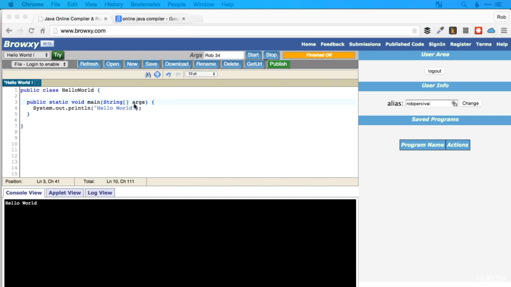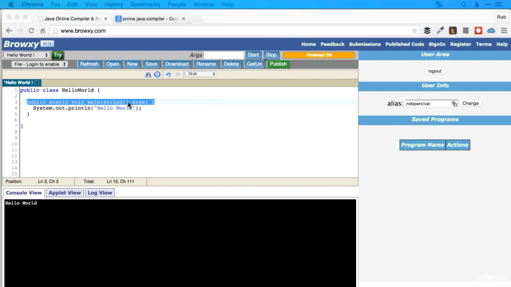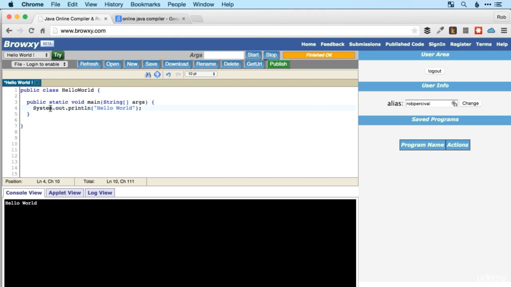So that's not relevant to us at all as Android developers. We're not going to be manually setting args when we run our apps, but it is part of Java, so it's good to be aware of what it's doing. All right, we're nearly there. So hopefully more or less understand what that line is doing now. The basic summary is that this is the line that defines the method or chunk of code that runs when the program itself is run.